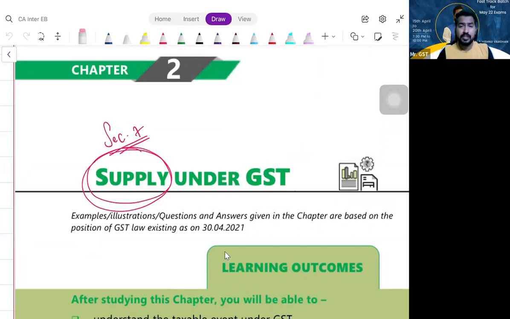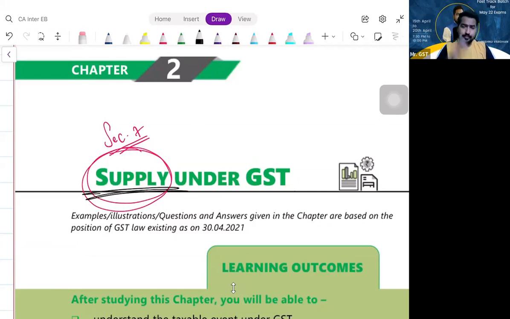So under GST, what is the taxable event, my dear friends? It is supply. Taxable event under GST is supply. A very, very important topic, not only from the exam point of view, but at least for overall understanding of GST. Please understand, any transaction to get taxed should fit within the meaning of supply.